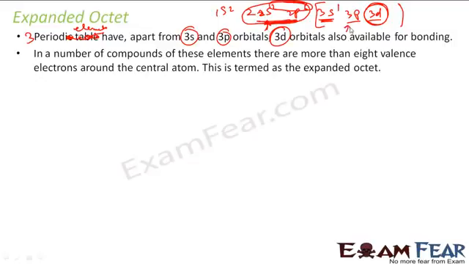But for third period elements also, if you see, it has s, p, d. So 2 here, 6 here and 10 here. So 18 valence electrons available for bonding. So this Lewis theory fails. So that's why we have expanded octet in the third period, fourth period, everywhere actually, except for the first and second period. For the first period we have 2 electrons at the max for bonding. For the second period I have at the max 8. For third I have 18.